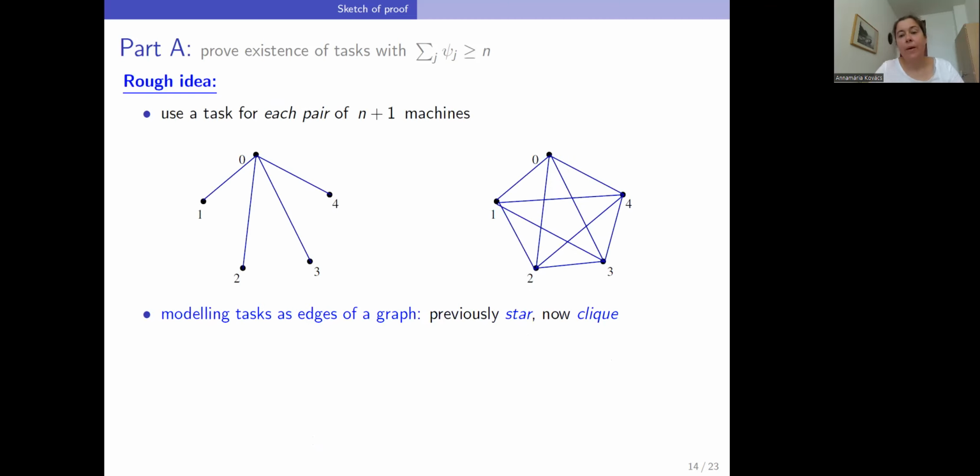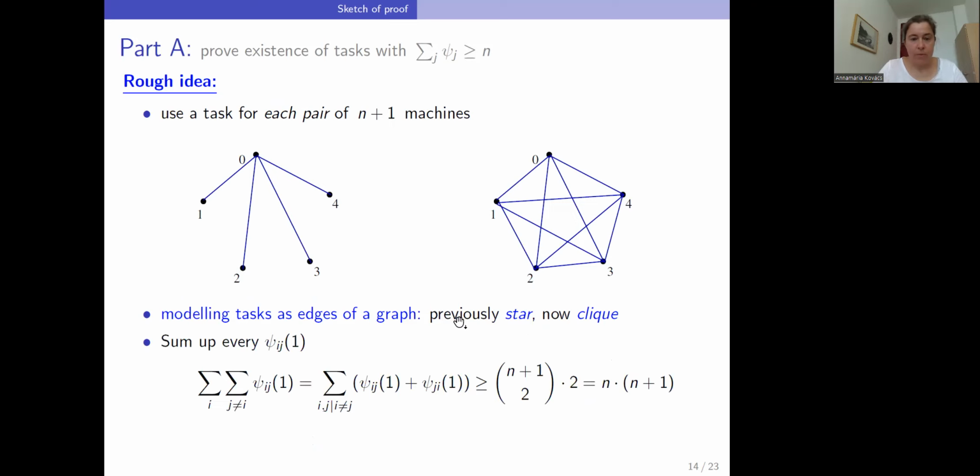That is, we will use a task for every pair of machines, and then consider the sum of all possible psi values for all these tasks and machines. And because psi plus psi inverse is at least 2 every time, we obtain that this sum in total is at least n times n plus 1. So at least one of the n plus 1 machines must have a sum of psi values that is at least n. So that's the rough idea.